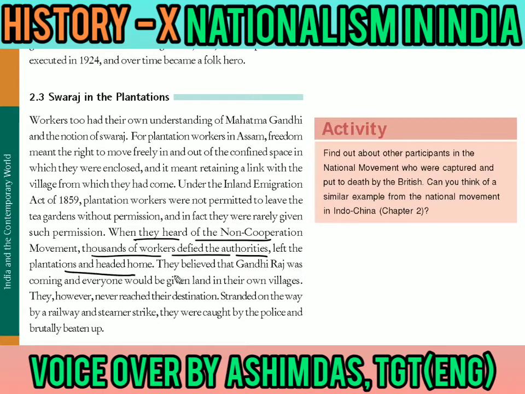They believed that Gandhi Raj was coming and everyone would be given land in their own villages. They, however, never reached their destination and were stranded on the way by a railway and steamer strike. They were caught by the police and brutally beaten up.